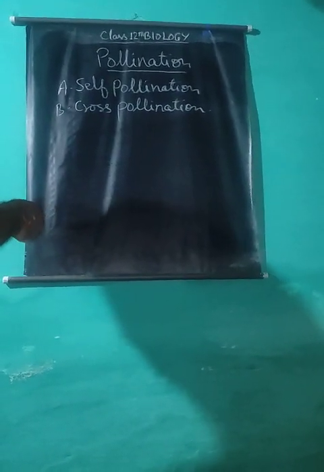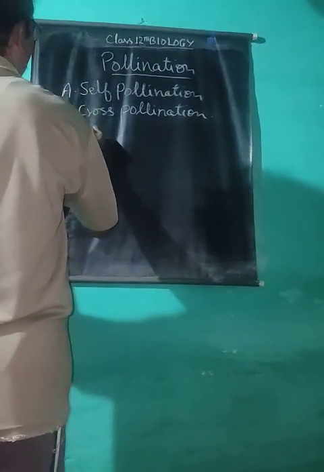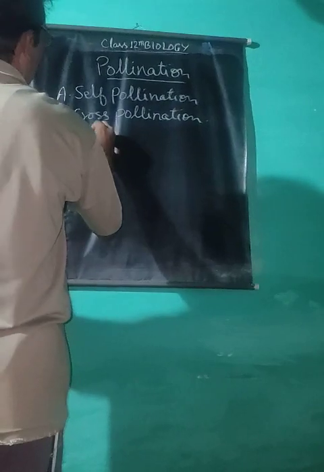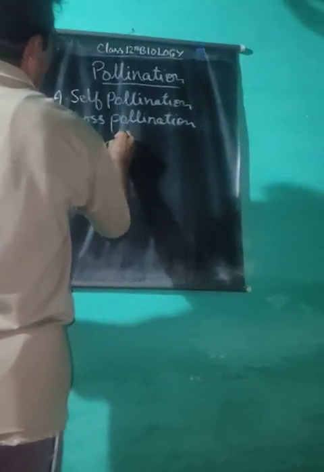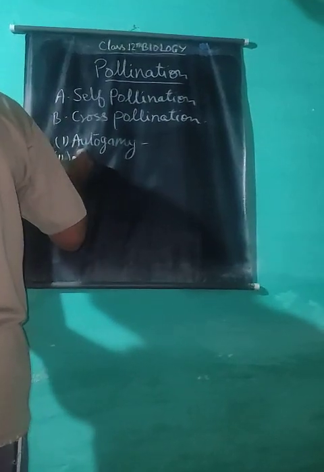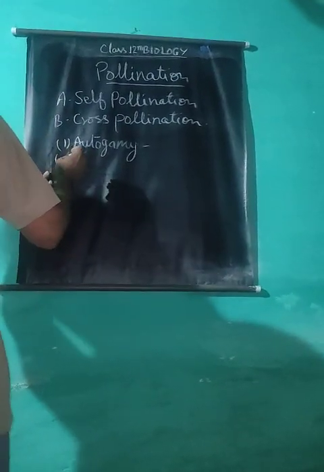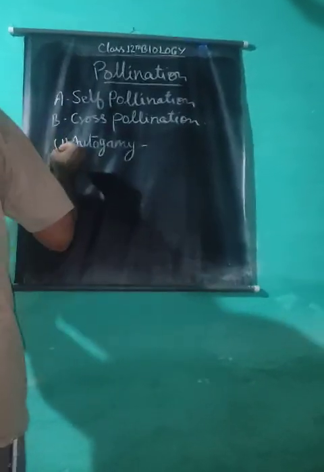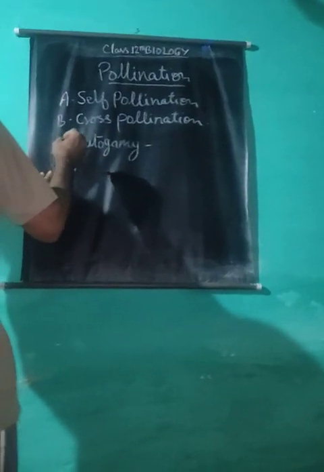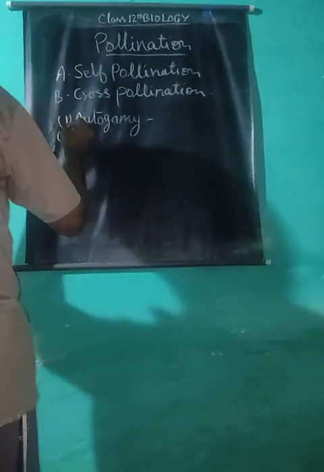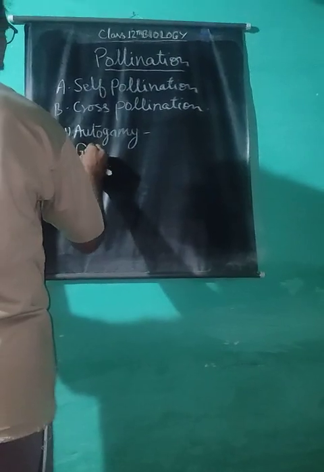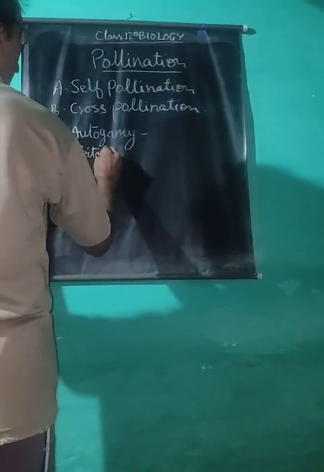Self-pollination may be autogamy or geitonogamy.